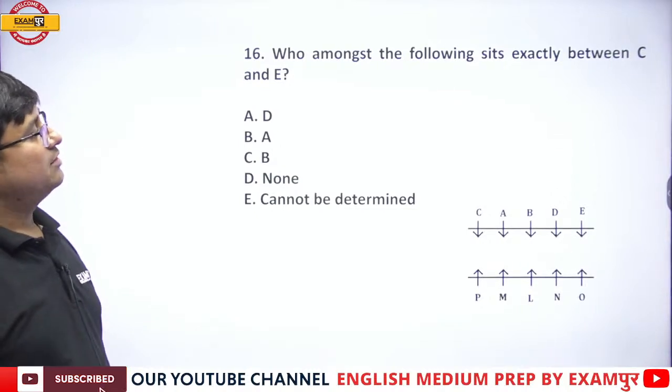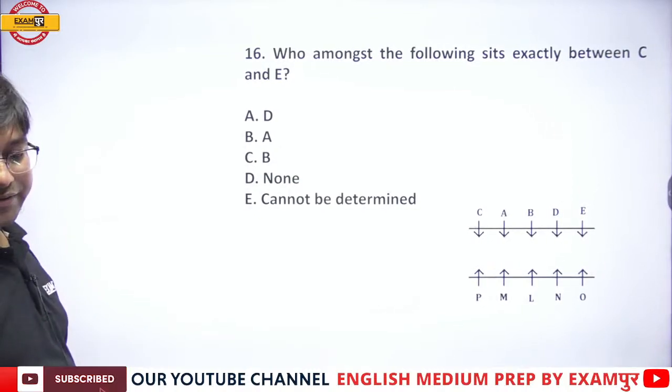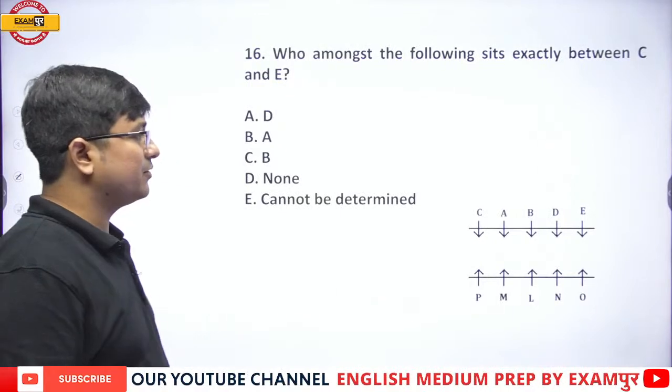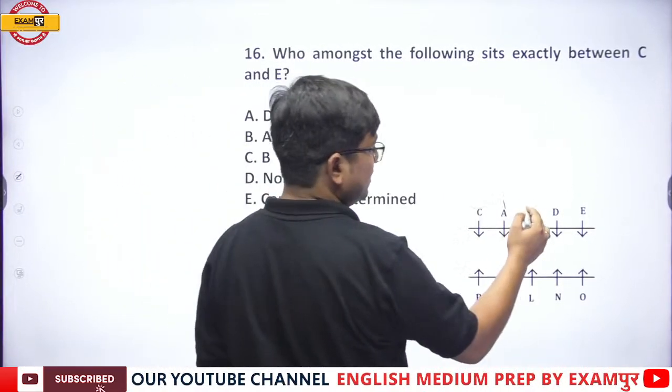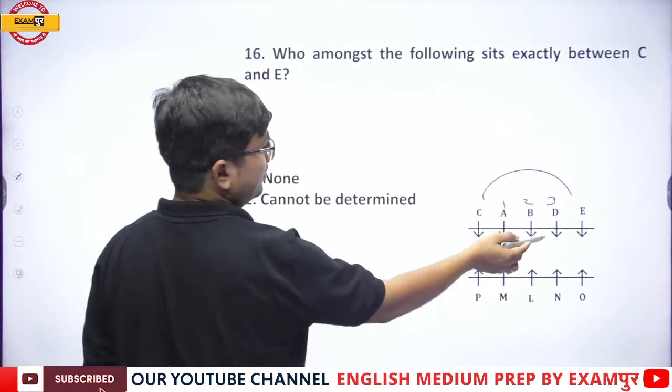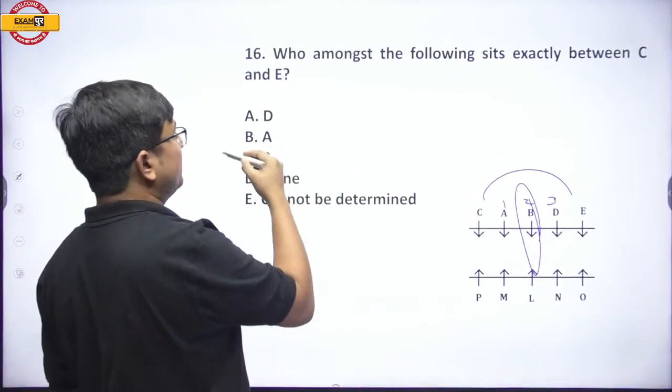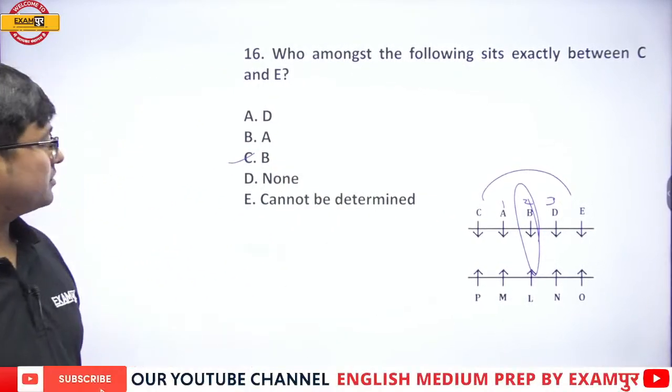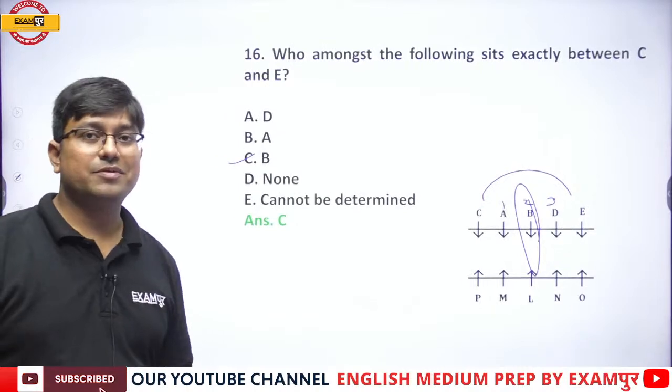Who among the following sits exactly between C and D? Exactly between C and D are three people, and among them, the one who is sitting exactly in the middle is B. Answer is option number C, that is B.